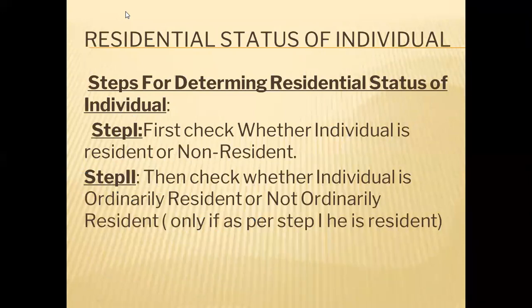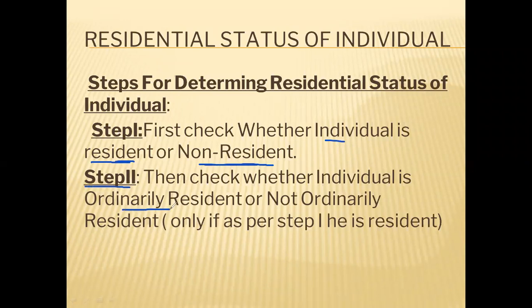Here, steps are given on how to determine the residential status of an individual. The first step is that you should check whether the individual is a resident or not resident. That will be the first check. You should check whether the individual is resident or non-resident in India. Then step 2, you have to check whether he is ordinarily resident or not ordinarily resident, only if in step 1 he is resident.